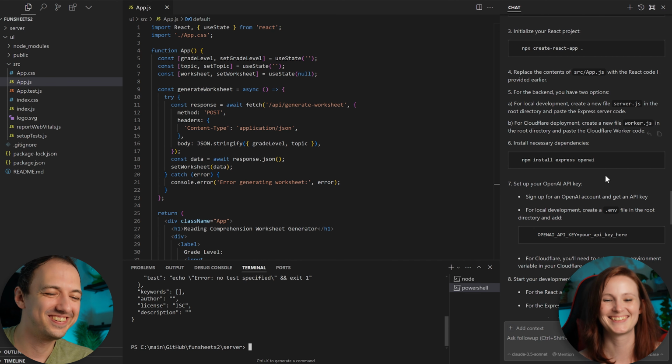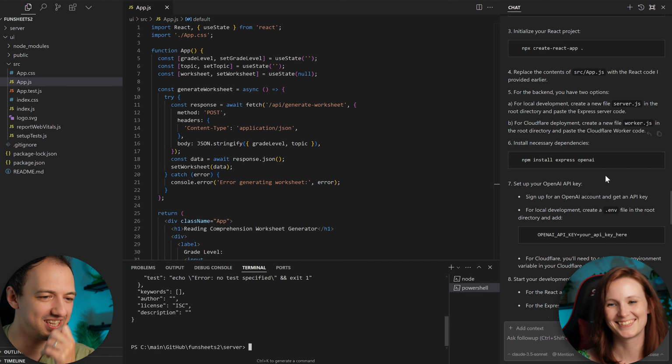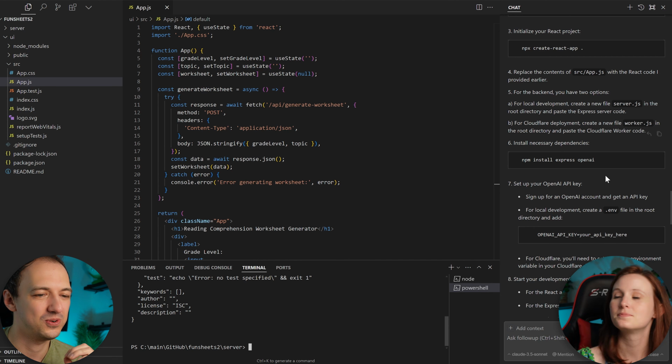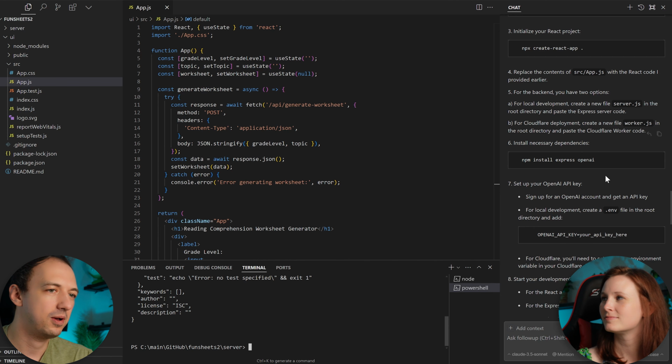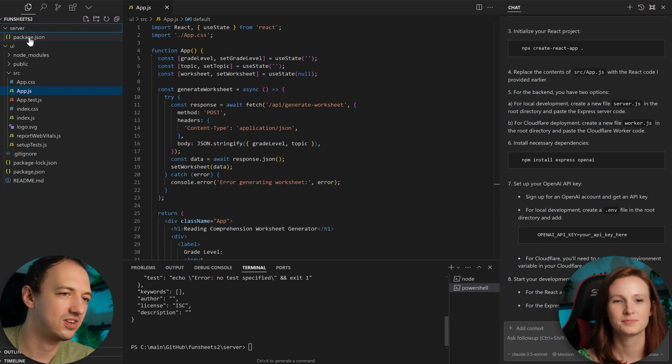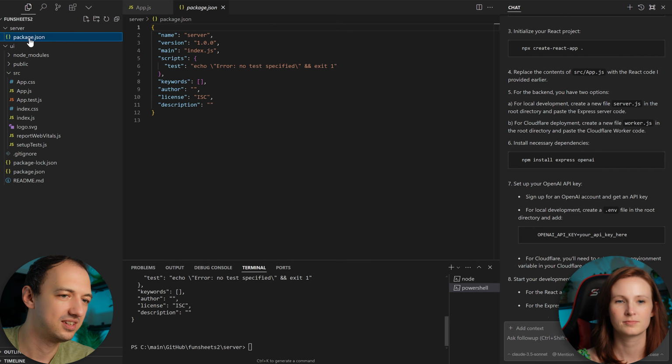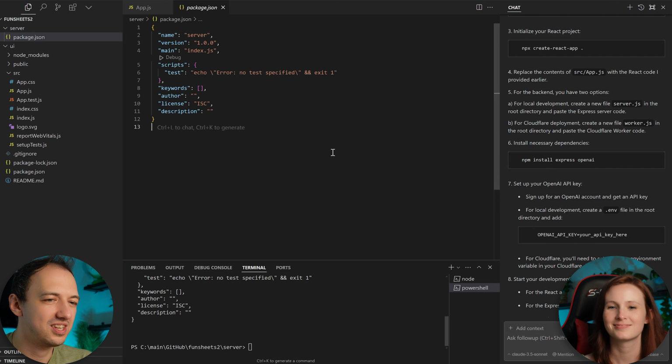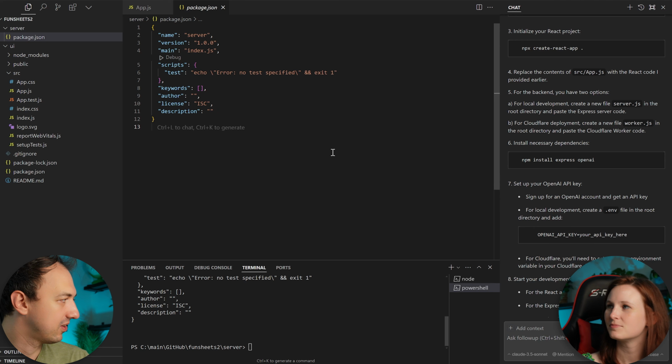So anyways, what that just did is initialize your project. At the end of the day, all it did is create this package.json file. The package.json file, for the most part, determines different ways that you can interact with your code and which dependencies you're using.